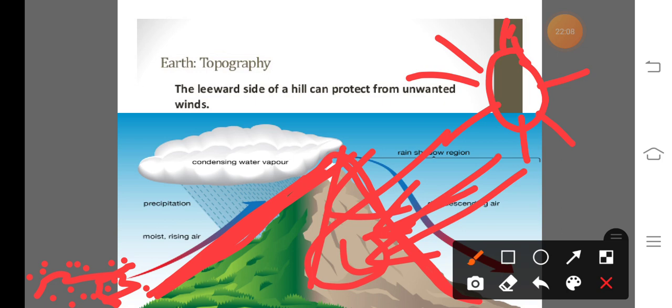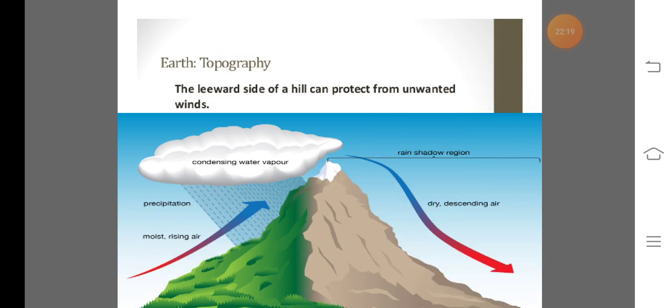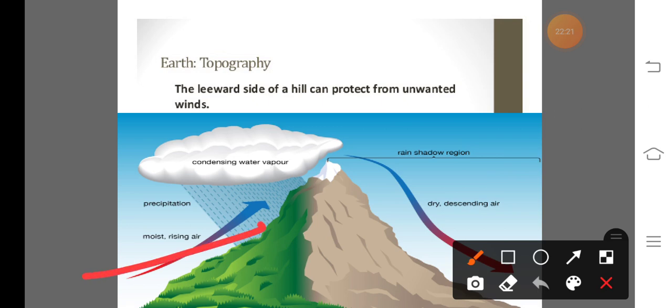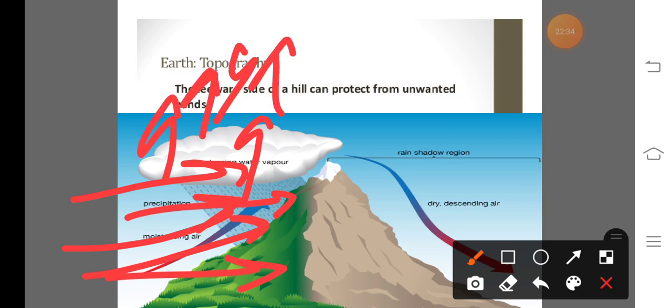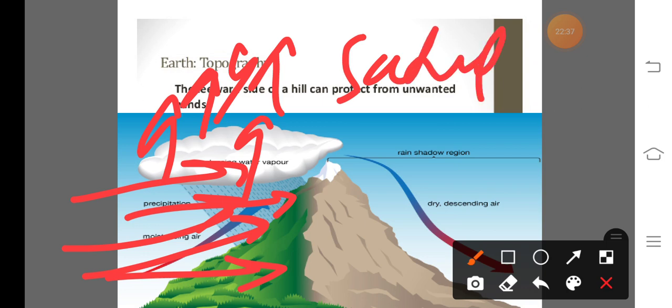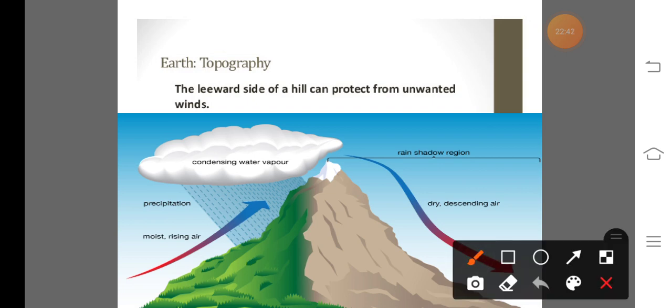Due to this factor, that means here a low pressure area and here a high pressure area, the wind blows towards the low pressure area. During the wind blowing towards the mountains, these mountains become an obstacle to the horizontal movement of air, and the air goes upward, and when this air or the air molecules become saturated, the clouds are formed, and due to the formation of clouds, rainfall occurs after condensation,